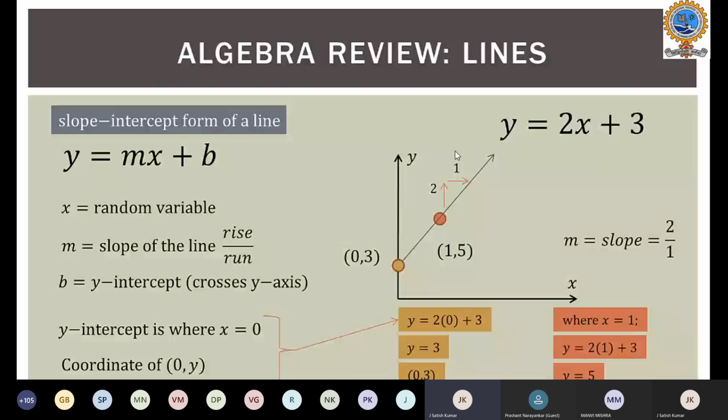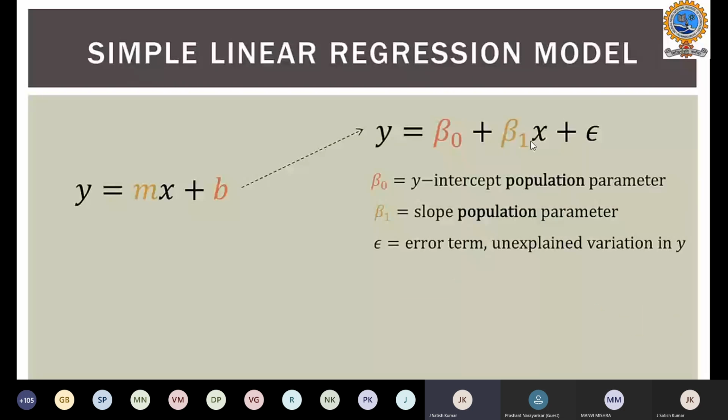So this line equation will help us in the simple linear regression model. The simple linear regression model more or less looks like the simple line equation. When I say my line equation is y is equal to mx plus b, in order to determine my dependent variable y on the independent variable, a simple linear regression model looks more or less the same: y is equal to beta 0 plus beta 1 into x plus epsilon. This epsilon is an error, which is an unexplained variation in y.